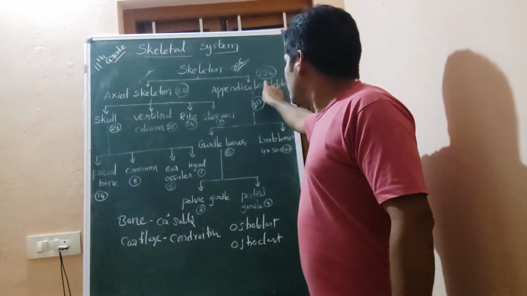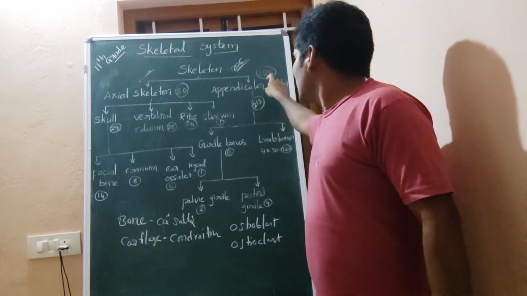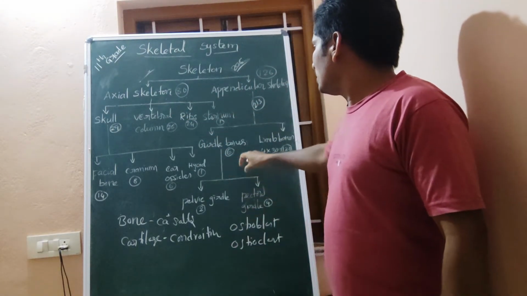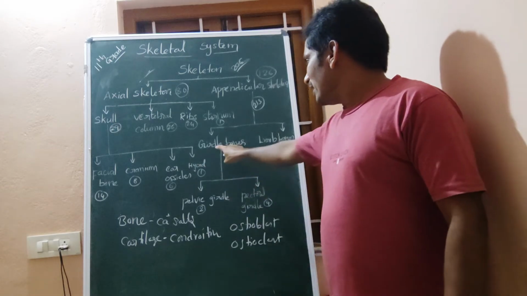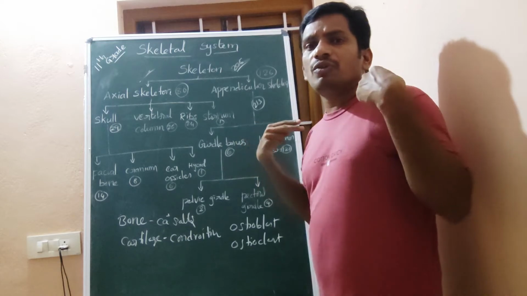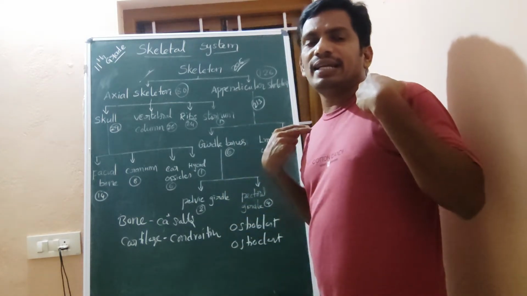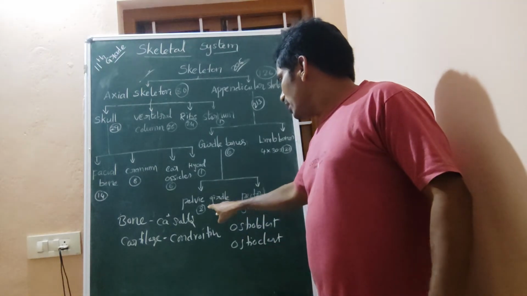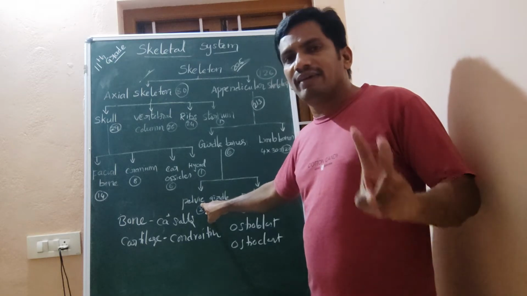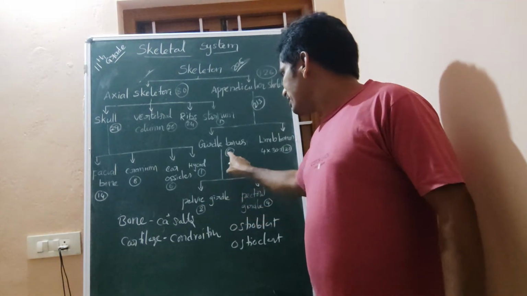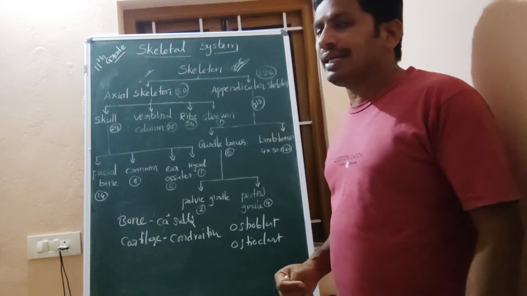Now we come to the appendicular skeletal system. These are 126; axial are 80. Among the 126, girdle bones are 6, which you already know as the pectoral girdle and pelvic girdle. The pectoral girdle has only 4 bones, whereas the pelvic girdle has 2 bones. These two together are 6, and the remaining 120 are the limbs.